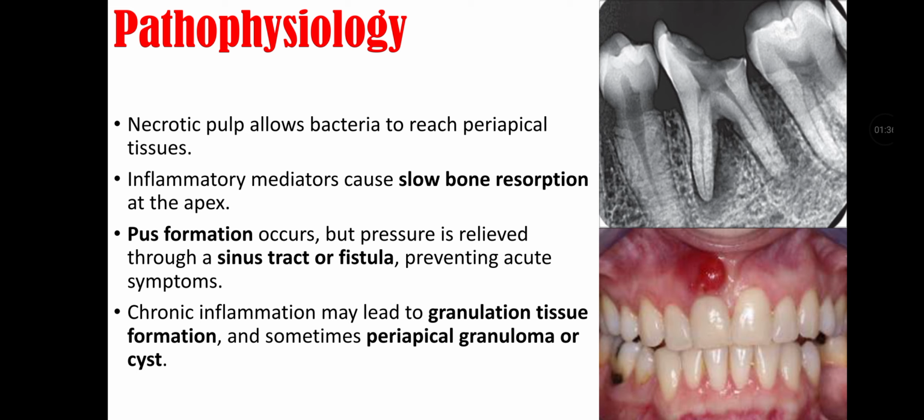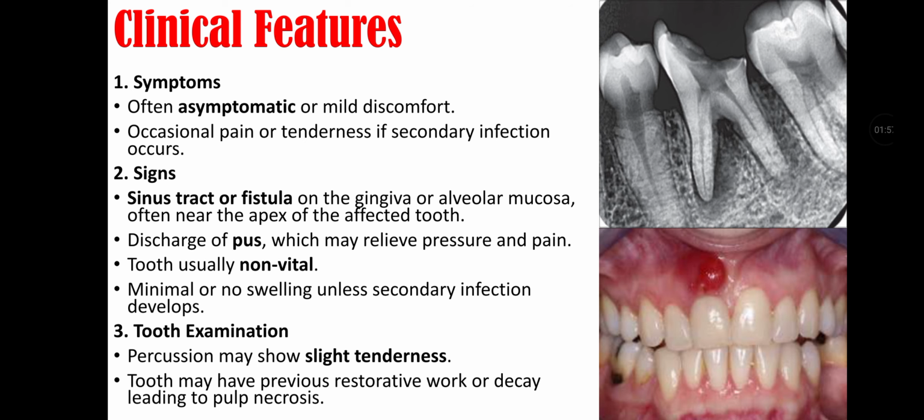Pathophysiology. Necrotic pulp allow bacteria to reach periapical tissue. Inflammatory mediators cause slow bone resorption at the apex. Pus formation occurs, but pressure is relieved through a sinus tract or fistula, preventing acute symptoms. Chronic inflammation may lead to granulation tissue formation and sometimes periapical granuloma or cyst.